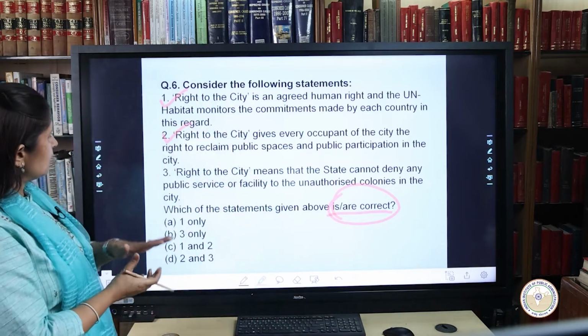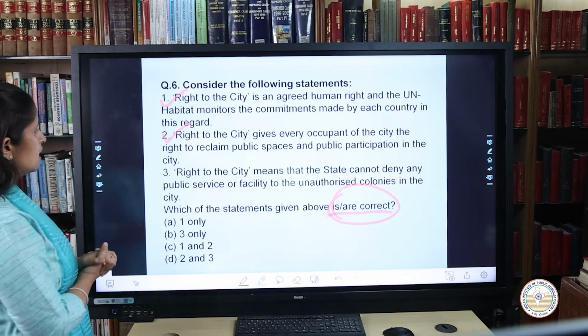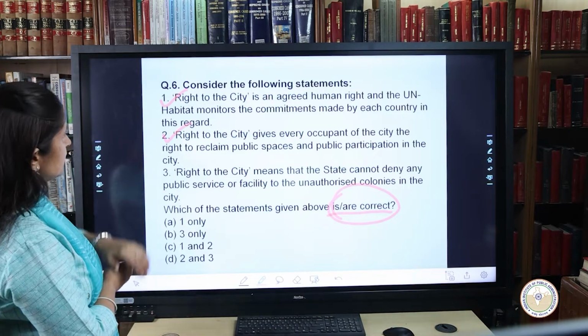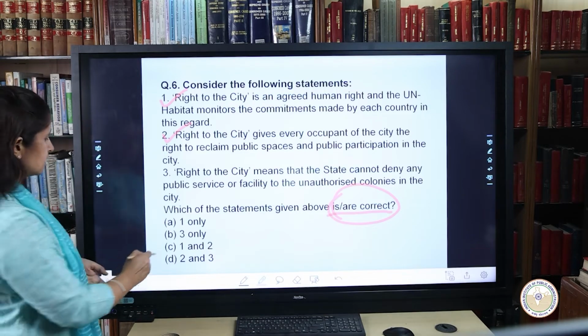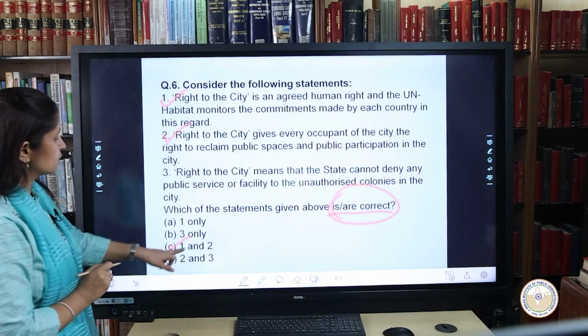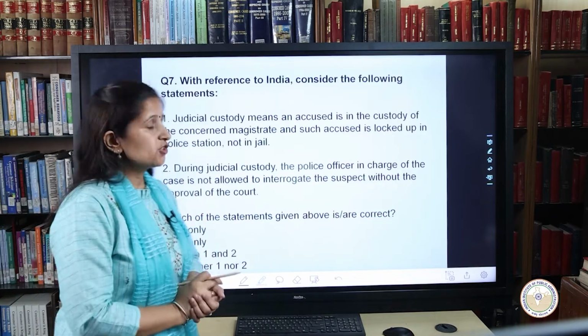So keeping all these explanations in mind, herein the answer is C, which tells out of the 3 statements, first and 2 are correct and therefore the answer is C, that is 1 and 2 only. Moving on to the next question.